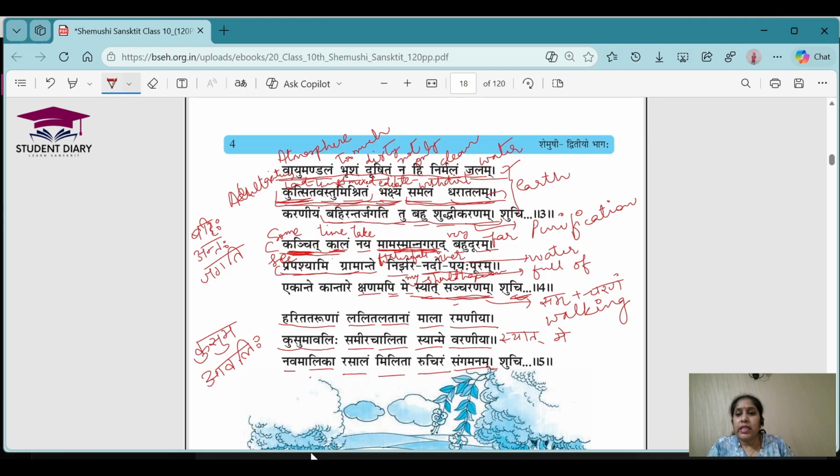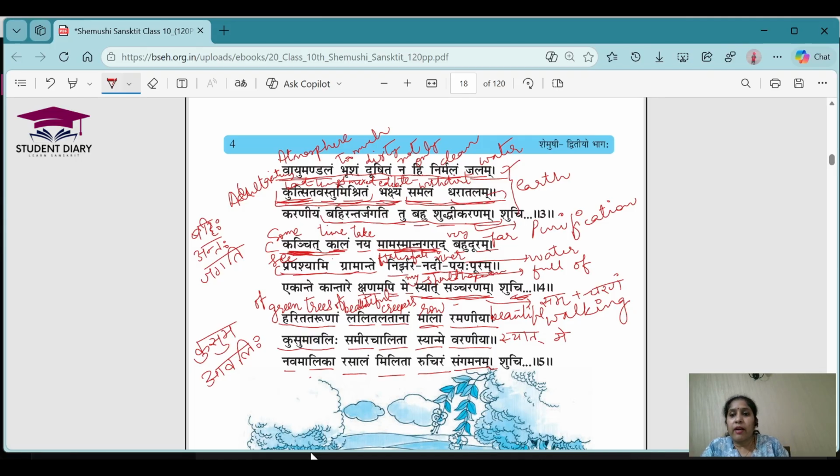So let's read the meanings. Harit means green. Taru means trees and it is Shashti Vibhakti. So basically he wants to say, of green trees. Lalit means beautiful. And Lata means the creepers, and it is again in Shashti Vibhakti. So it will be of beautiful creepers. Okay. Mala means the row or a line. Ramaniya means beautiful. So here Ramaniya is used as an adjective for mala. Which mala? The mala which is beautiful. Of what? Of the green trees and of the beautiful creepers.